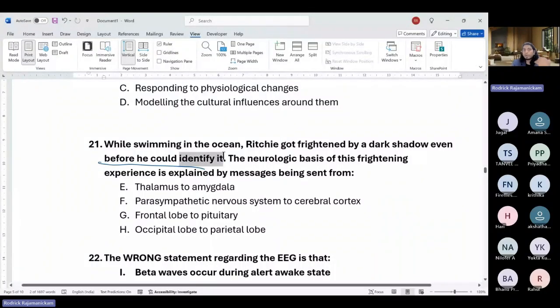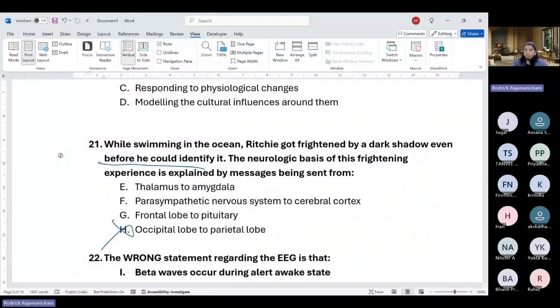Okay, so it definitely did not go into the occipitotemporal connections. Even the occipital lobe takes it in and processes something, and there also some sort of identification happens. So definitely not occipital lobe, or even occipital to temporal. Parietal doesn't even make sense. If it was temporal, that would have made some sense. So it is definitely not H. Okay, frontal to pituitary doesn't make sense because this kind of talks about some sort of an input to pituitary.